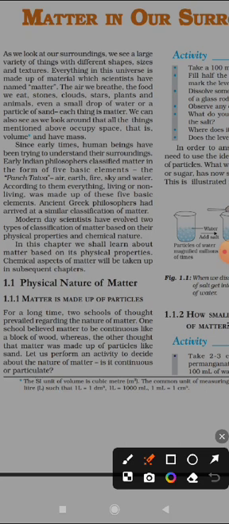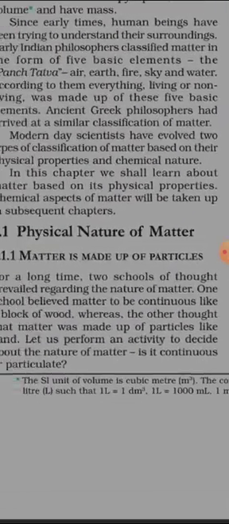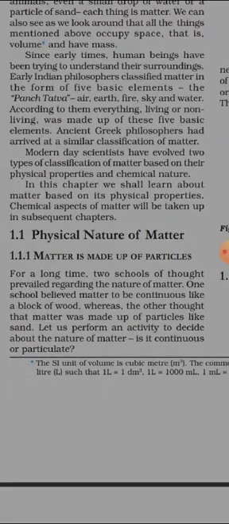Modern day scientists have evolved two types of classification of matter based on their physical and chemical properties. In this chapter, we will be learning about the physical properties of matter. Now, the physical nature of matter. What is physical nature? Something which comes under physical nature is how the substance is arranged, or how the particles of matter, or what the matter looks like.